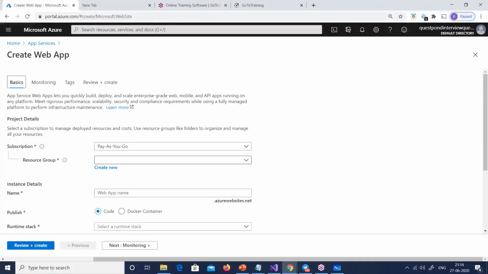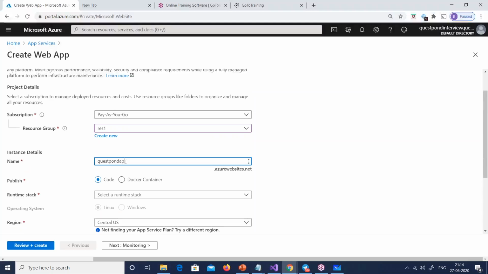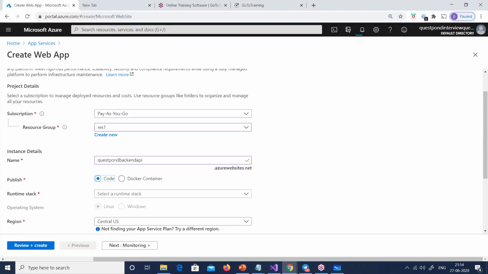Remember, there is an app service, and to that app service, there is a plan attached. So I was actually creating the plan. This plan means, dual CPU, that kind of plan. So you have an app service, a web application, and to that you can attach a plan. And the name of the website out here, I'll just say QuestPond Backend API, big name, so that we can differentiate that one is a front end API and the other is a backend API. Yes, Deepak, the plan means the configuration of the machine, the configuration of the infrastructure.